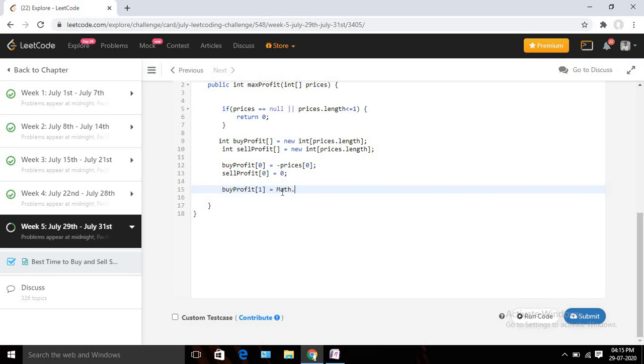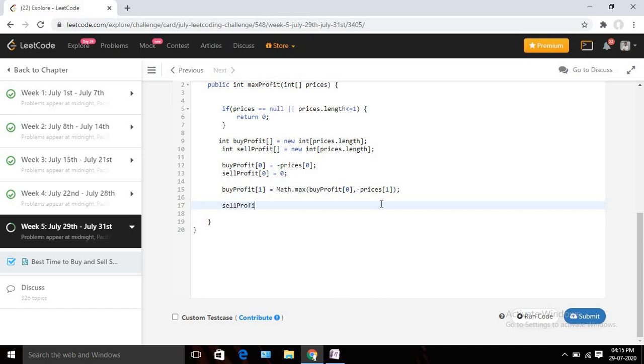Skip means I can continue my existing value, that is buy profit of day 0, and else I can buy today itself, so that should be minus prices of day 1, that means today's price, that's -2.